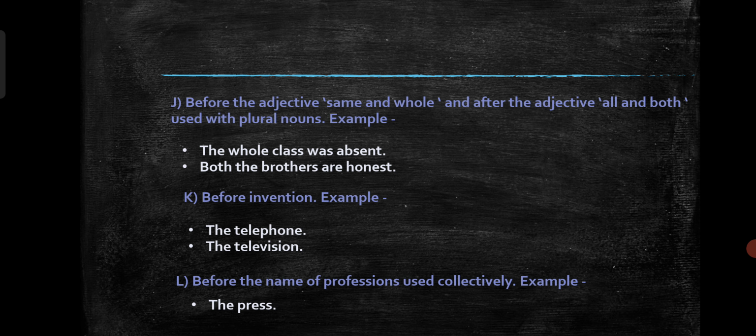Next rule, before any kind of invention. Example, the telephone, the television. These are inventions. So before these we can use the. Next rule, before the name of a profession used collectively. That means the press. Example is the press. This is a profession name. So before this we can write the.